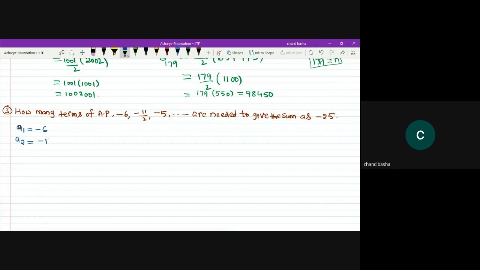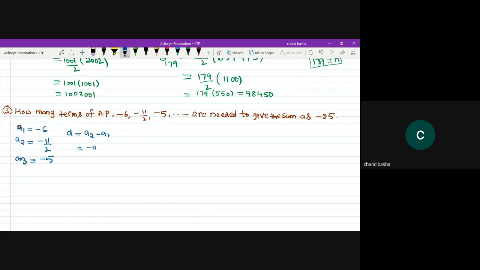Second term is given to you, that is minus 11 divided by 2. A3 value is given to you, that is minus 5. So let us find out the common difference. Is it A2 minus A1? Already it is in AP, so you can find out any one.